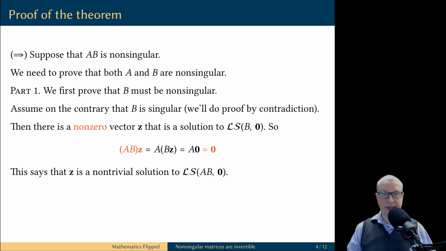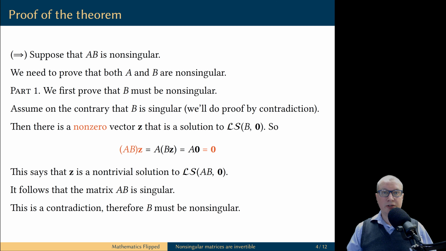If you look at the beginning and the end of this computation, it tells you that Z is a solution to the homogeneous linear system with the coefficient matrix AB. But we know that Z is a non-zero vector, therefore it is a non-trivial solution to this homogeneous linear system. In turn, this means the coefficient matrix of this system, which is the matrix AB, is a singular matrix.